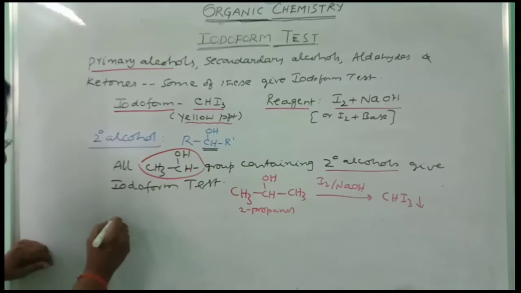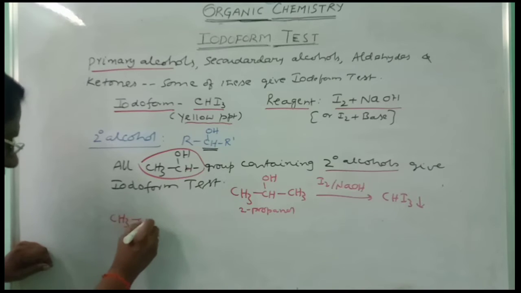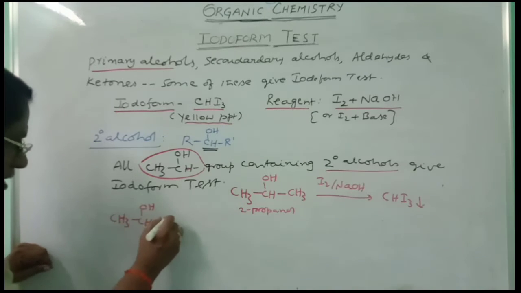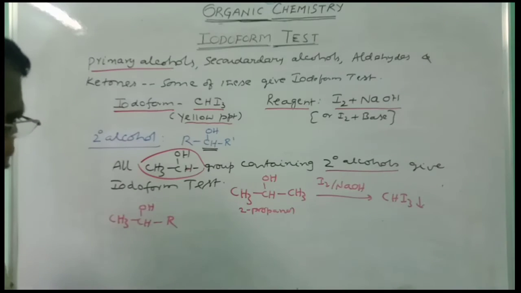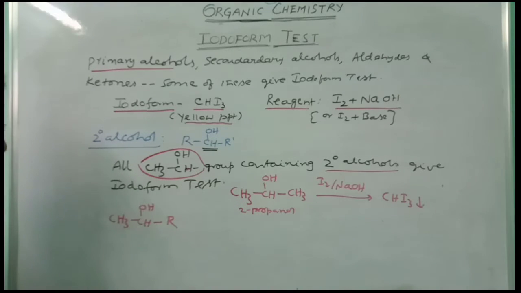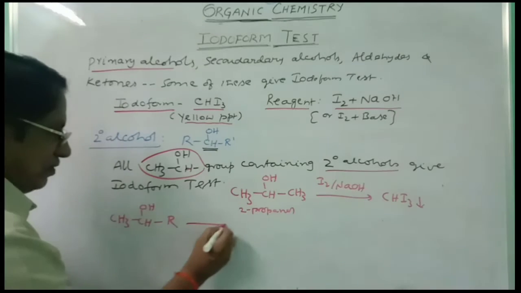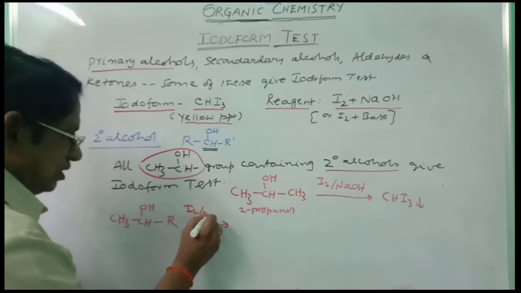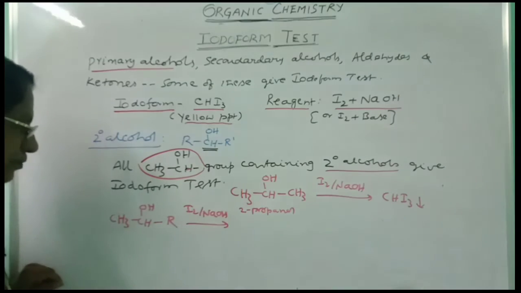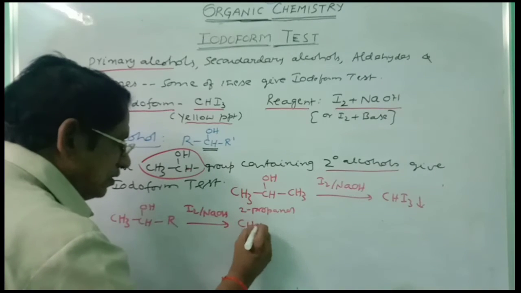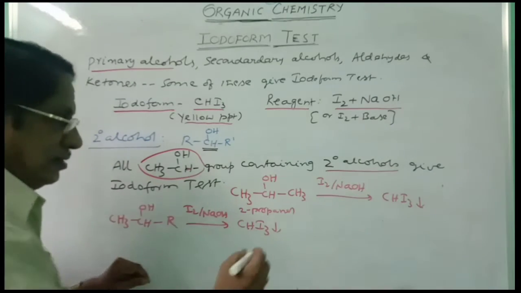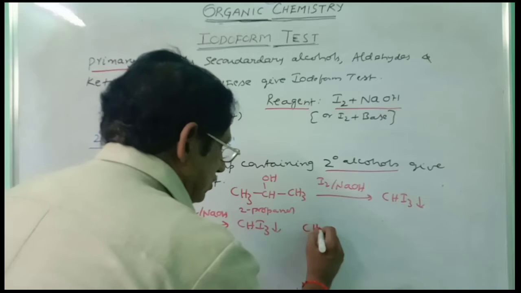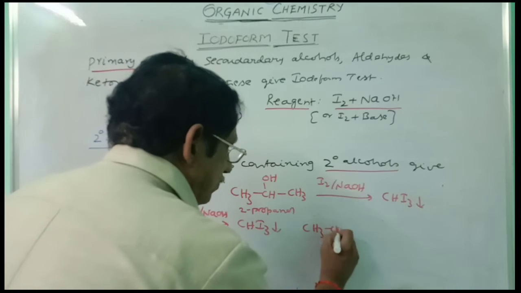Or even you can take CH3CHOH R. This R group may be any group. A larger group you can take, but that secondary alcohol must contain CH3CHOH. Then when this is treated with I2 plus NaOH, automatically it gives iodoform.